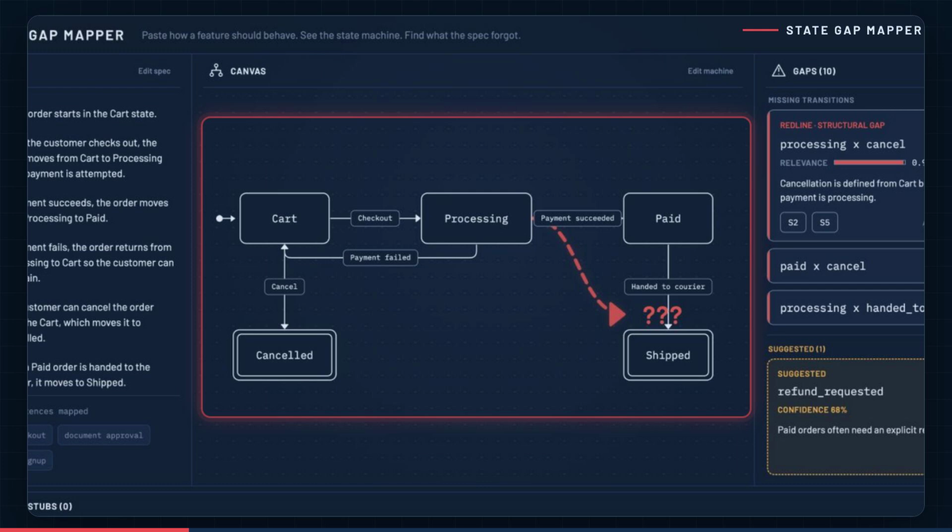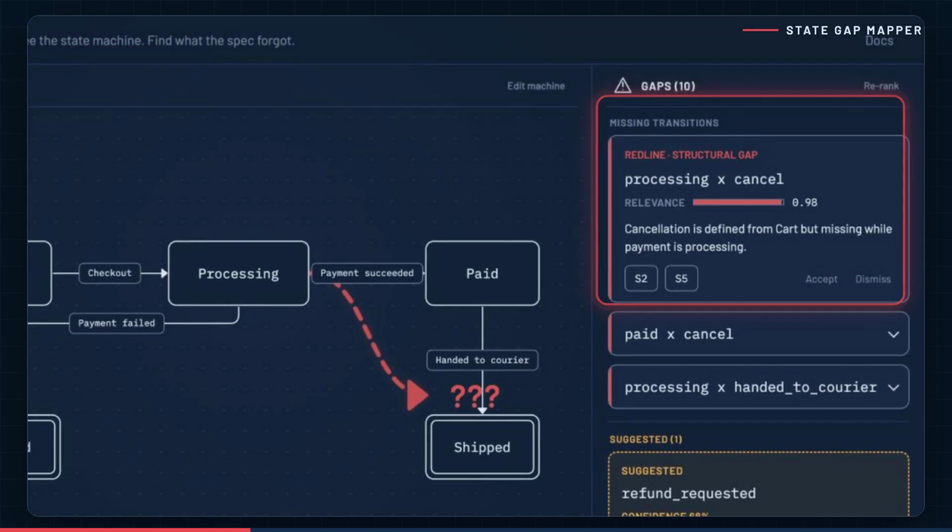The canvas appears immediately. Then deterministic TypeScript computes the complete state-by-event matrix, so the model can rank gaps, but it can never invent or hide a structural hole. The top red line is processing by cancel. Cancellation exists from cart, but the specification never says what happens while payment is processing. Sentences 2 and 5 are attached as evidence, making the finding explainable instead of mysterious.